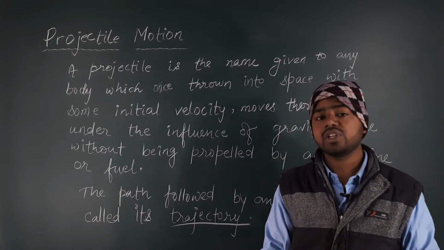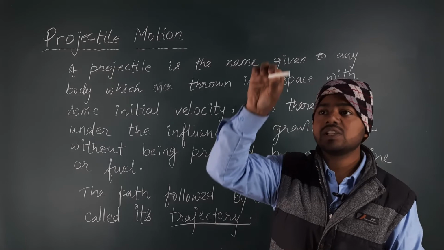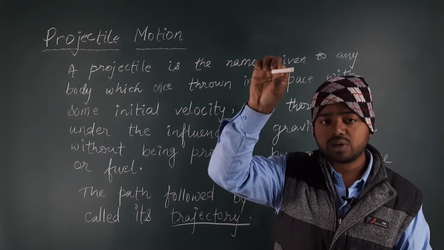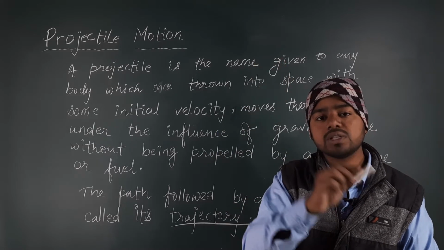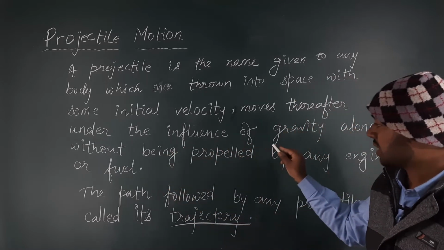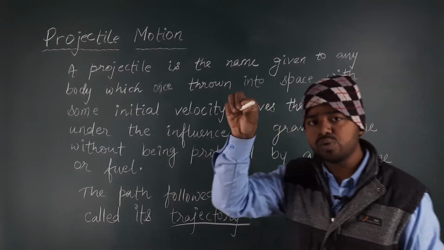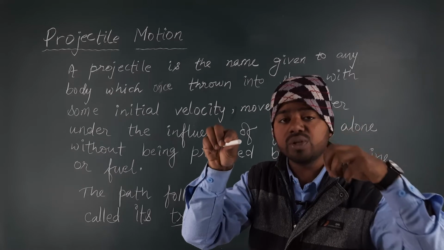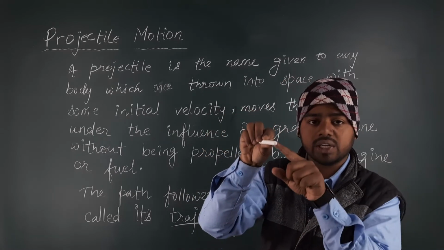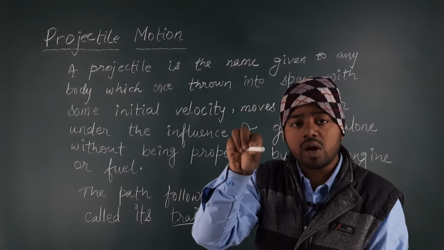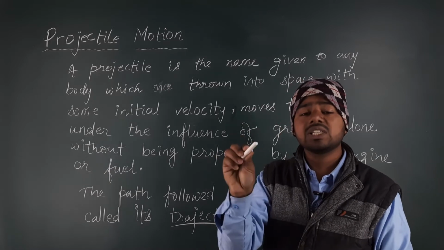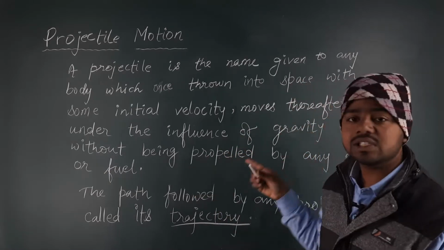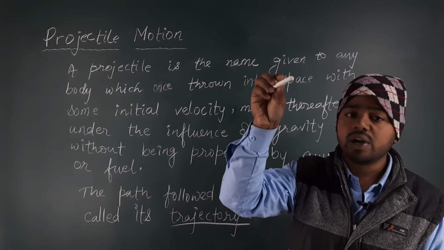Let us check. The body reached this height and then started falling under the influence of gravity, and there is no fuel which we have invested on this body to make it fall. Just the gravity has done its work and the body started falling.